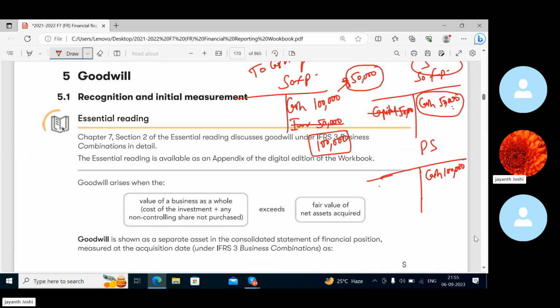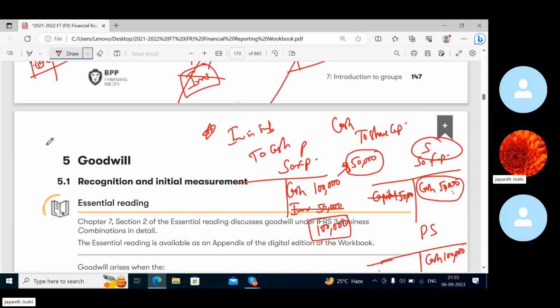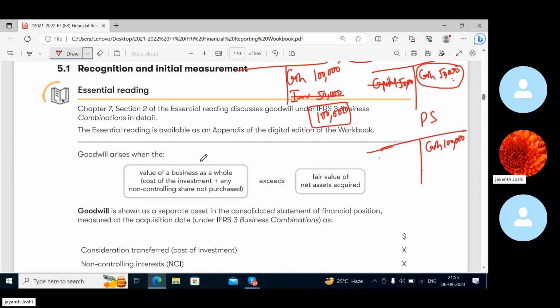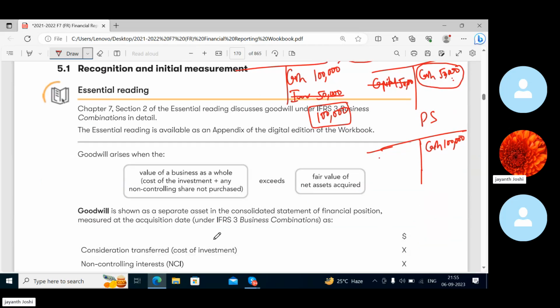Now, how to find out goodwill and what is goodwill? A simple example I'll be giving. See, if the parent is acquiring a subsidiary and the total net asset value, everything is given to you. So let us say the parent is acquiring the subsidiary and the value of the subsidiary's business is calculated in this way: value of the business as a whole, cost of the investment plus any non-controlling share not purchased. If this is exceeding the fair value of the net assets acquired...